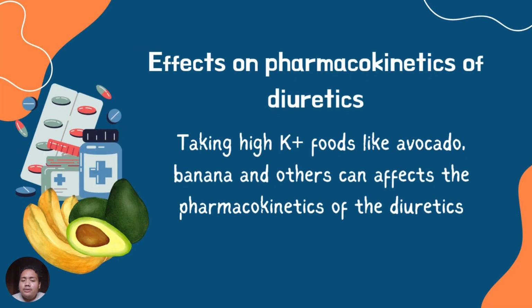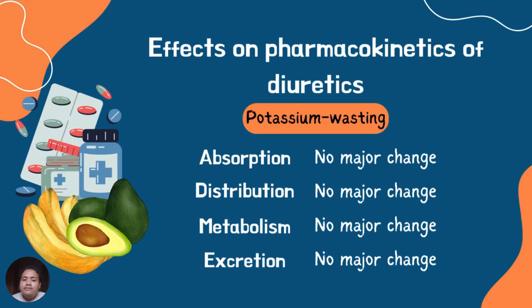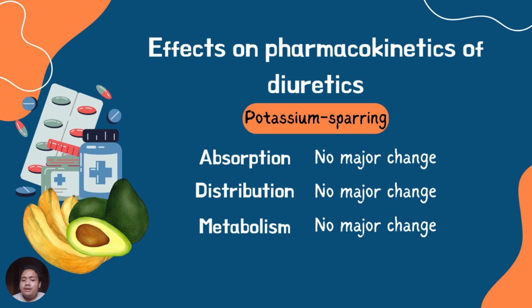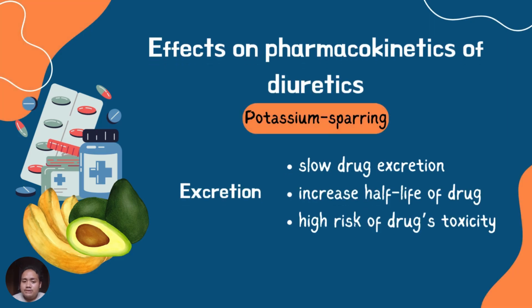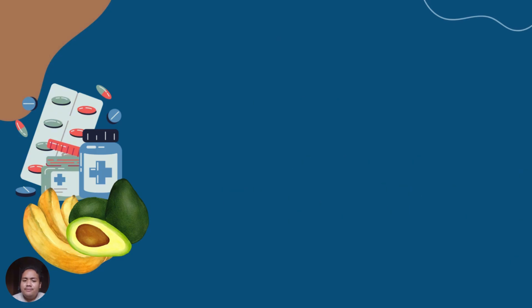So, what are the effects on pharmacokinetics of the diuretics when the patient takes high potassium foods? Examples of high potassium foods are avocado, banana, and more. It can affect the pharmacokinetics of the diuretics, but not too much. For potassium wasting, there is no major change at all to the pharmacokinetics of the diuretics. Meanwhile, for potassium sparing, there will also be no major change in absorption, distribution, and metabolism of the drug. Meanwhile, for the excretion, there will be slow drug excretion, and the half-life of the drug might be increased, and there will be high risk of drug toxicity.